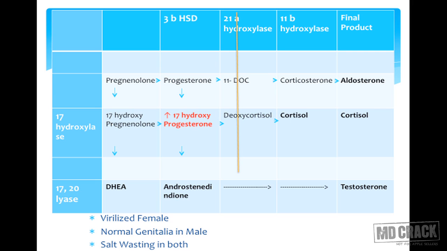So in 21 hydroxylase deficiency, we have deficiency of mineralocorticoids and glucocorticoids and excessive testosterone formation. A female with 21 hydroxylase deficiency will be virilized, but a male will not have ambiguity because there is excessive testosterone. Both sexes can present with salt wasting.